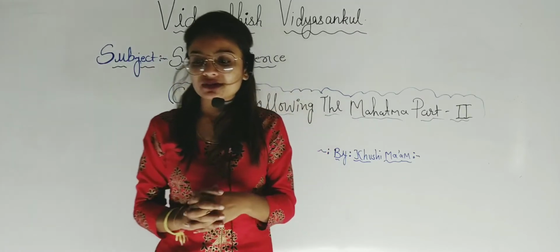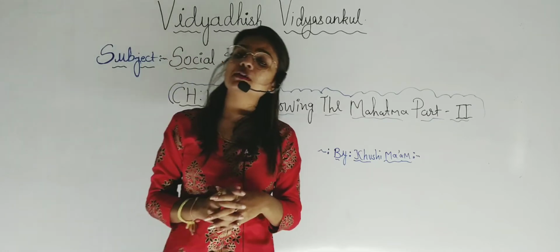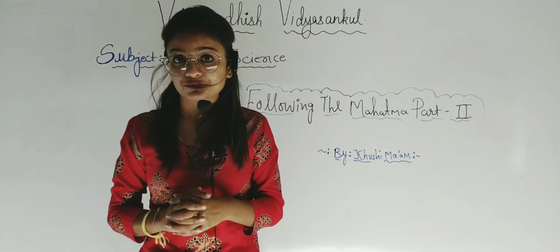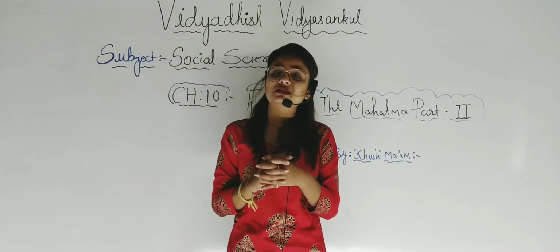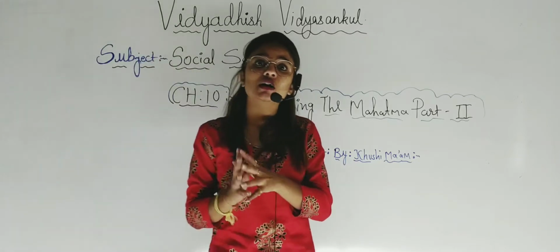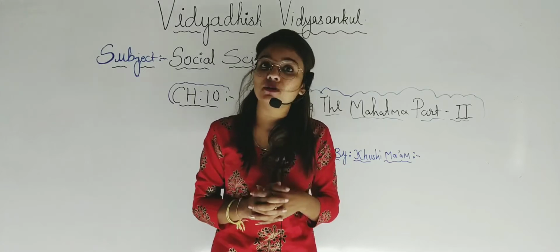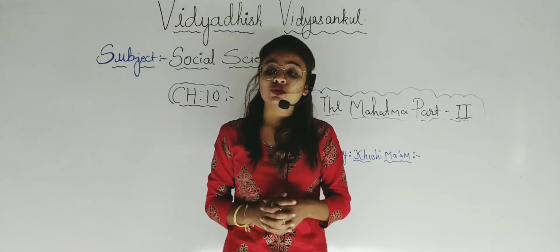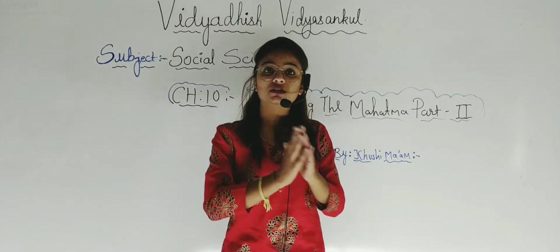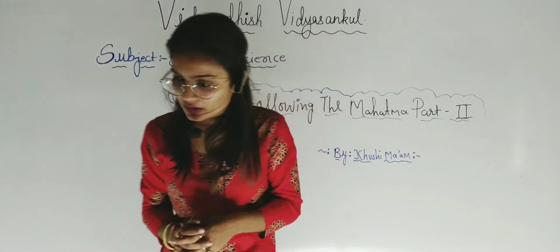Right. So in our previous lecture students, what have we done? We have seen that the civil disobedience movement was in the year 1930. Now what is the disobedience movement? A disobedience movement is against the unjust laws that were formed by the British government. So in this disobedience movement, what happens students? We go against the unjust laws of the British government.